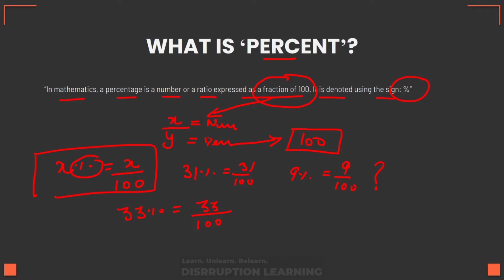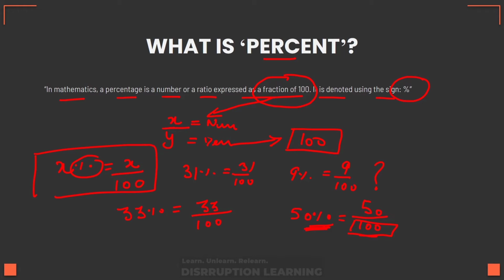Let's take another example. Let's say someone comes to you and says that I have 50% of the total money. What he means is that if the total money was 100, I would have got 50 out of it. This denominator of 100 doesn't necessarily need to be 100 in the actual scenario. What we are trying to say is that with this percent sign, we want to convey that if the total was 100, the person would have got 50. This might seem a bit complicated at the start, but once we move on, we will learn that easily.